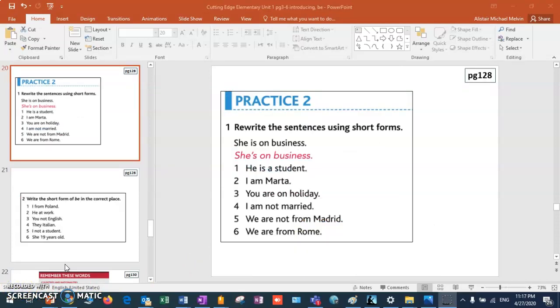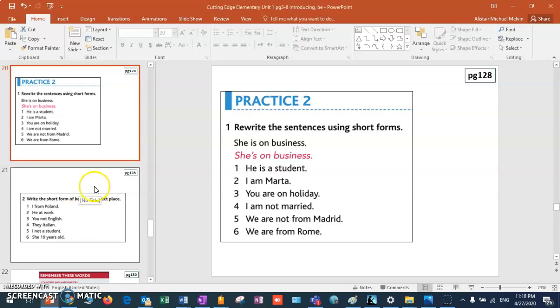Okay, and we'll finish with 2 practice activities. So this one we have to make the short form. He is a student. He's a student. I am Marta. I'm Marta. You are on holiday. You're on holiday. I am not married. I'm not married. We are not from Madrid. We're not from Madrid. We're from Rome.